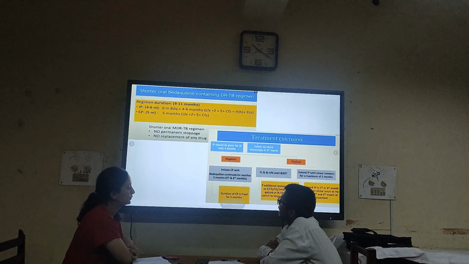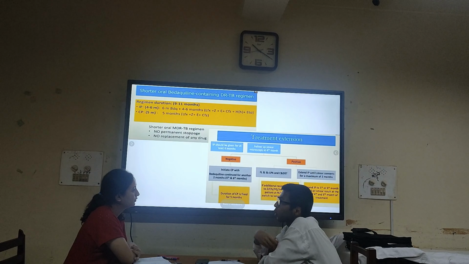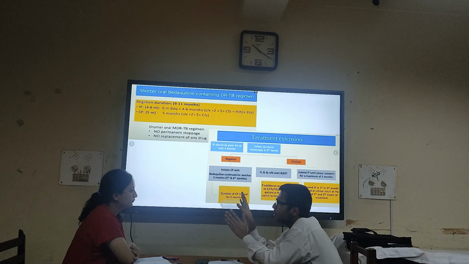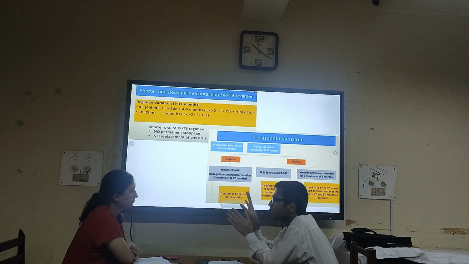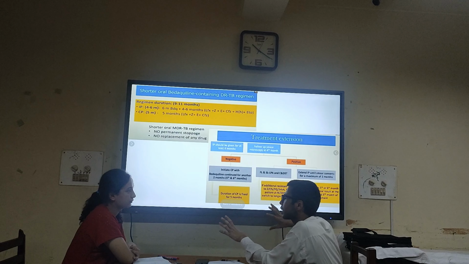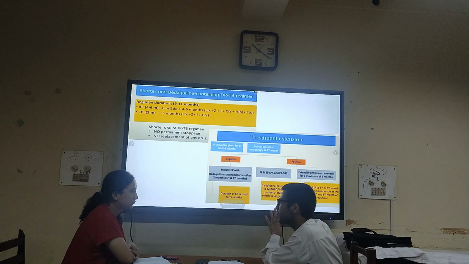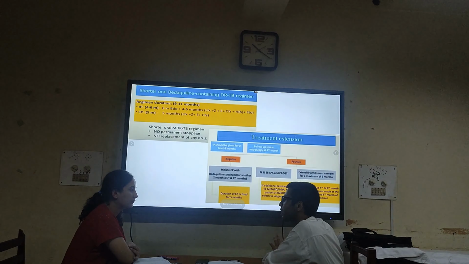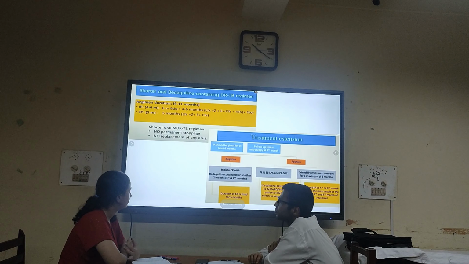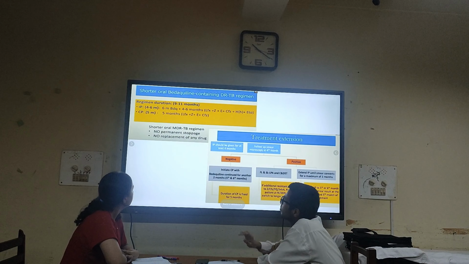Let's suppose the patient is resistant to levofloxacin or has hypersensitivity to pyrazinamide, then you cannot use this regimen because this is a fixed regimen. It has come from a randomized control trial and they have found this beneficial. So if you want to use it in those categories of patients, you have to use it like that. In the longer course regimen, we can tweak and do permutation combinations based upon the tolerability, availability, and susceptibility pattern. But here, either you use it or don't use it. That's a very important point to be understood.